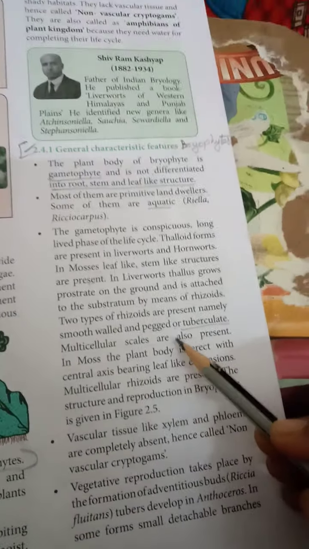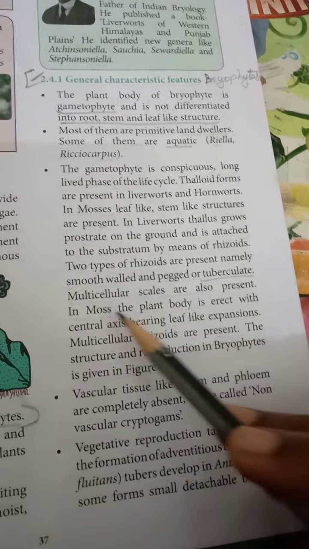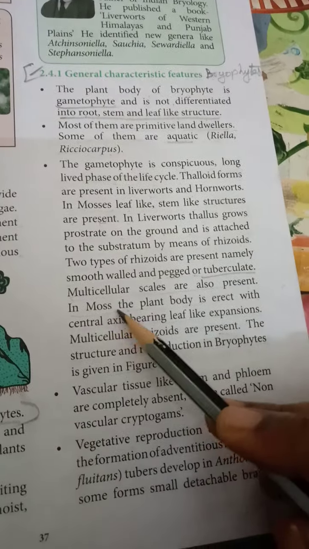Multicellular scales are also present. In moss, the plant body is erect with the central axis bearing leaf-like expansions. Multicellular rhizoids are present.